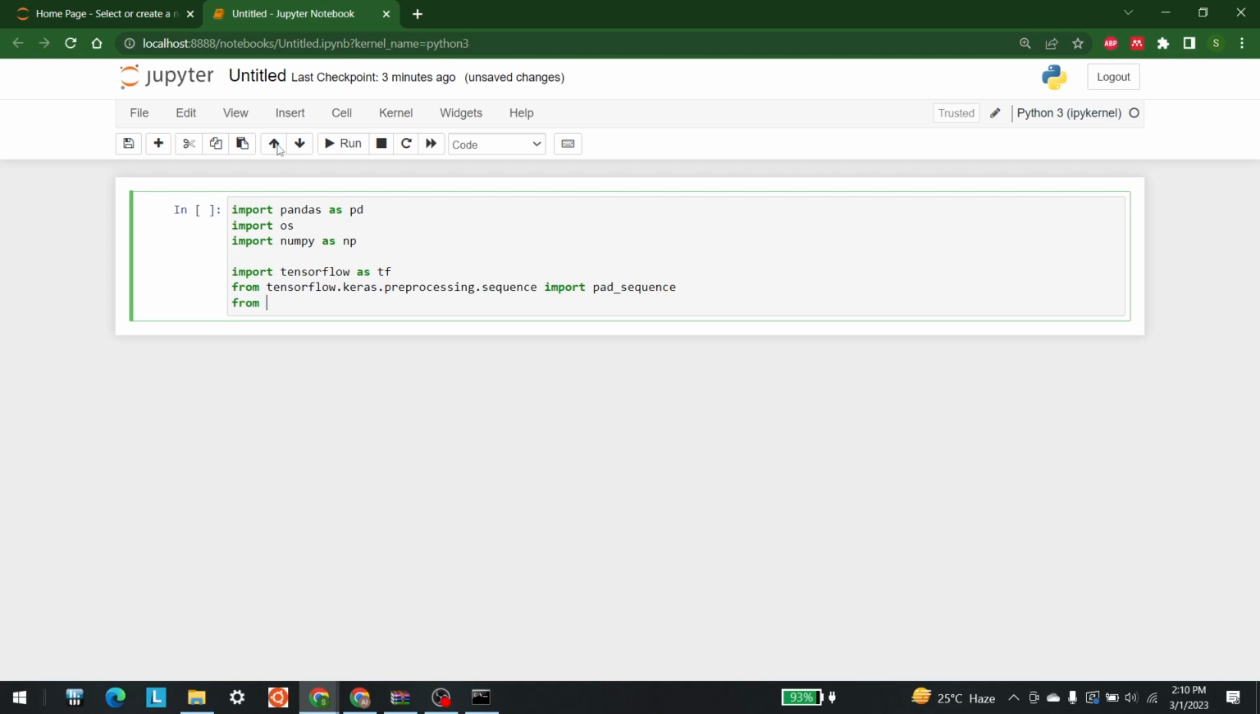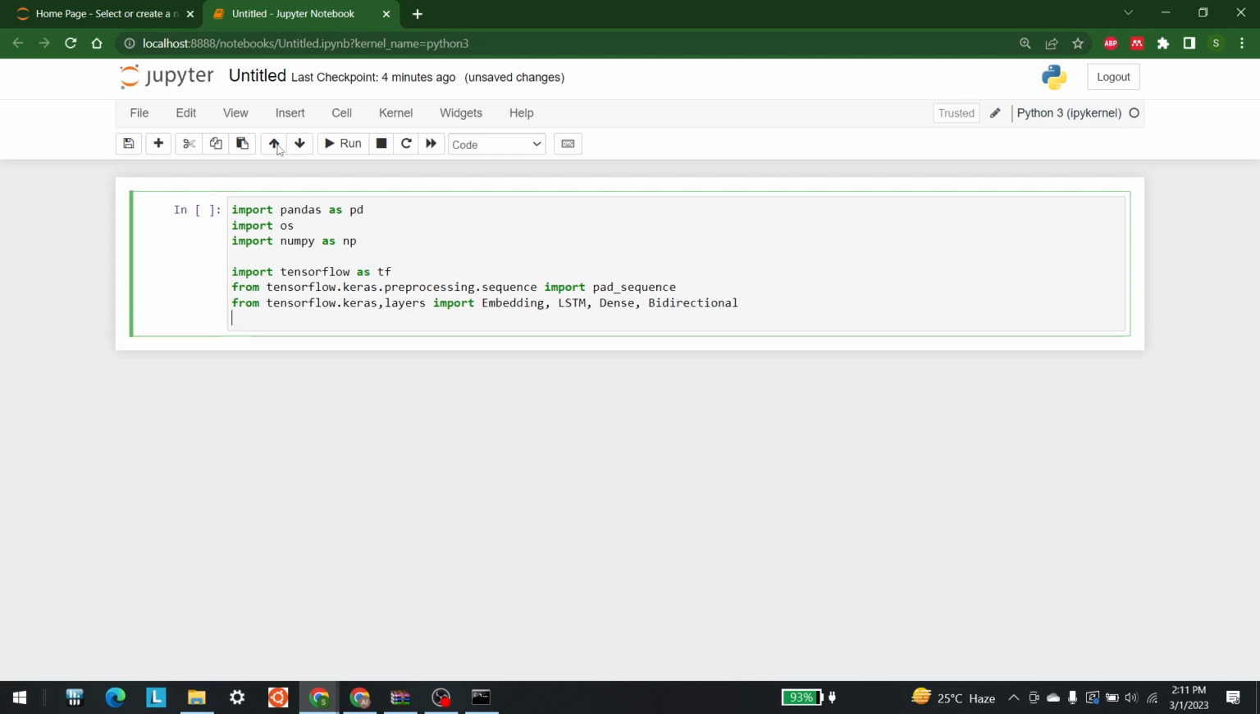After that, we are going to need LSTM, Dense, Bidirectional and Embedding layers, and we are going to import all of them from keras.layers. So from tensorflow.keras.layers import Embedding, LSTM, Dense, Bidirectional. And after that, I'm going to need Tokenizer. So let's bring that up as well.